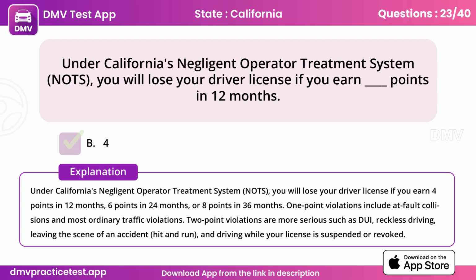1-point violations include at-fault collisions and most ordinary traffic violations. 2-point violations are more serious, such as DUI, reckless driving, leaving the scene of an accident, hit and run, and driving while your license is suspended or revoked.